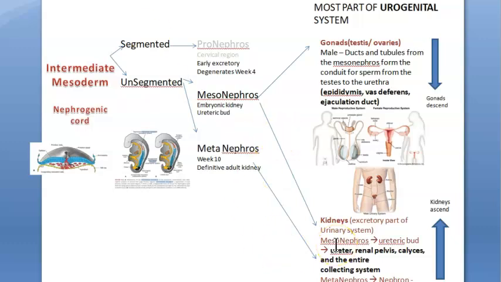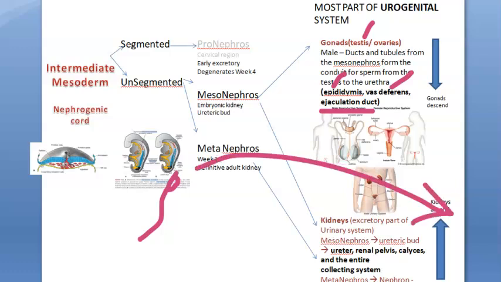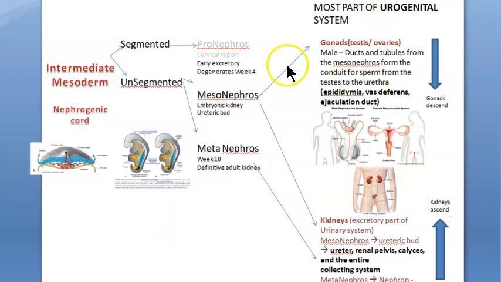So this is what you will write. Details, if they ask you, in the testis what all? The epididymis, vas deferens, ejaculatory duct. 3 things. That means from whenever the sperm is formed till it comes out of the male body, those ducts only are helping. It is forming the ducts which will throw out sperm. So that is about gonads.